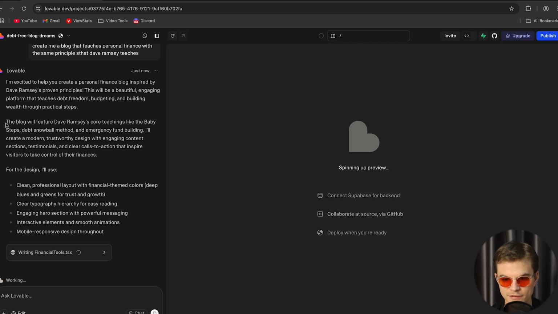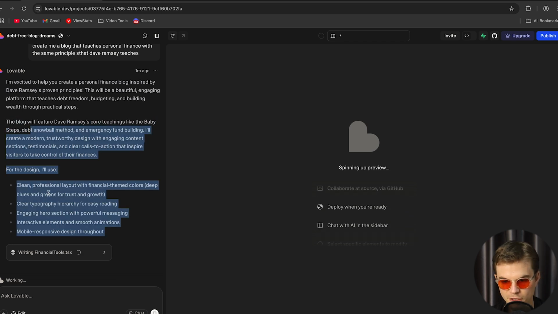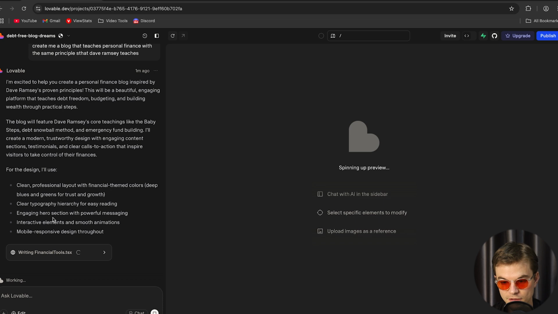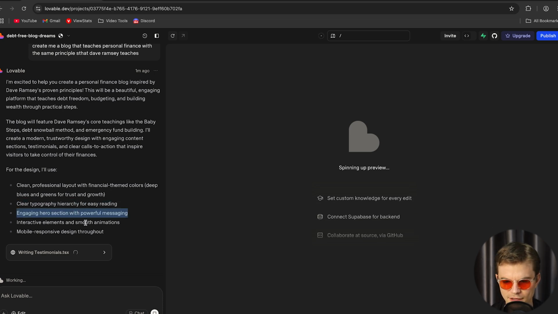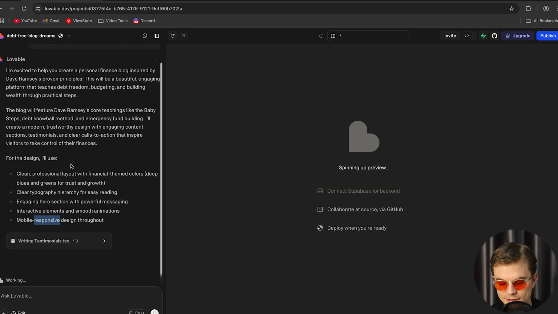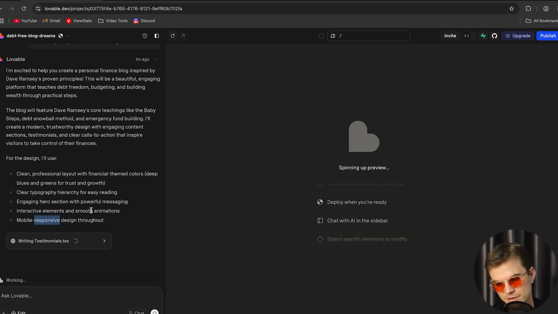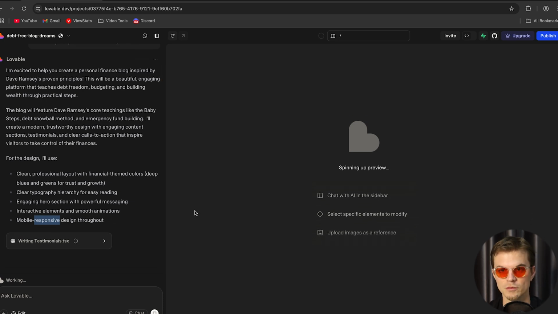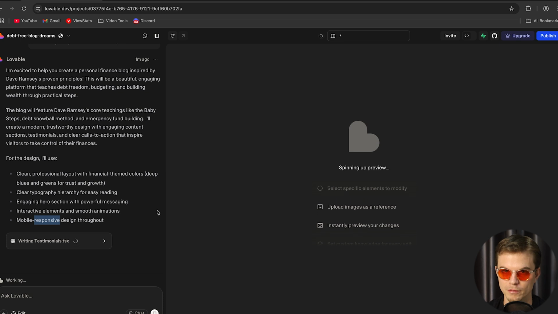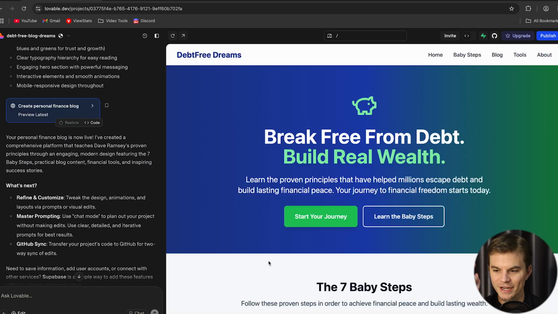It kind of gives itself its own prompts for what design it says to do, what typography it wants, what text it wants. And unless you put that in, it's just gonna make it up for you. So if you want specific colors and whatnot, just type that into the prompt. Okay, and it's that easy. We now have our blog. So let's give it a read.